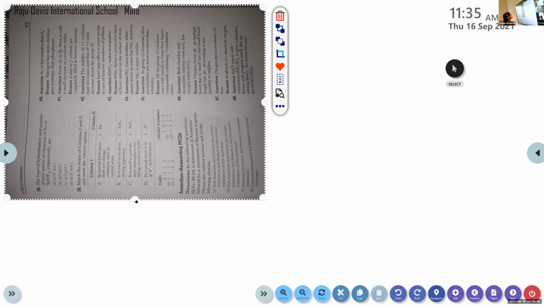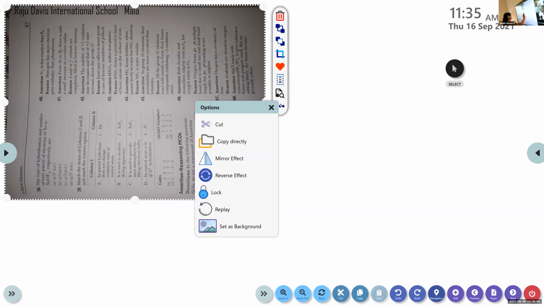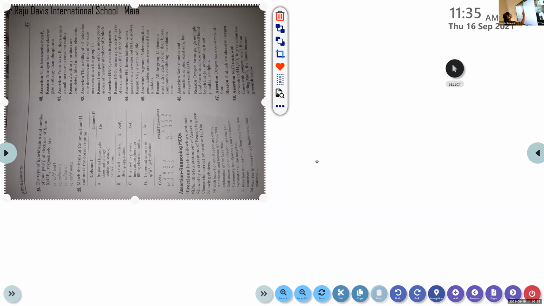There is no option for rotation. Just 1 minute.